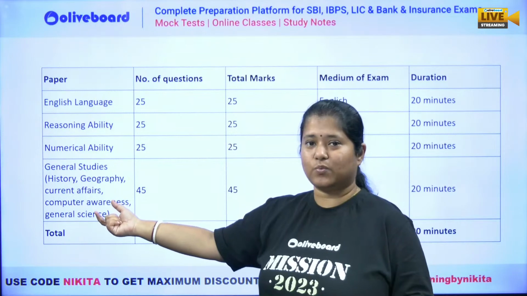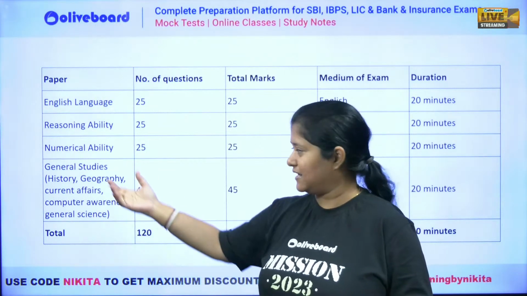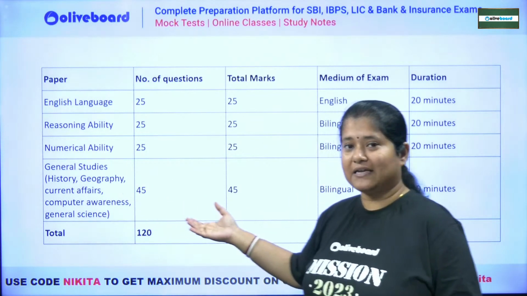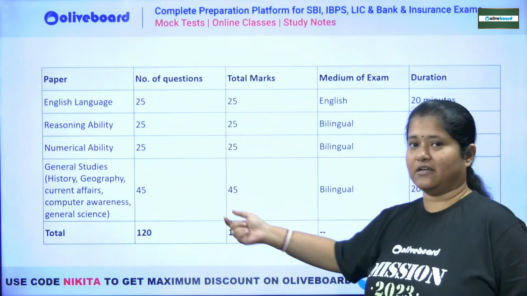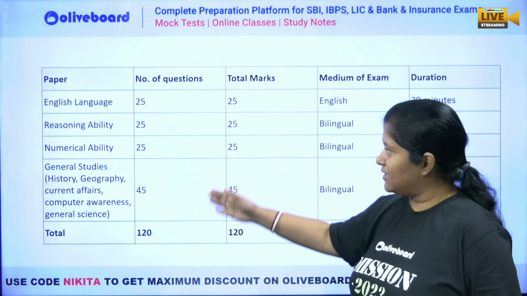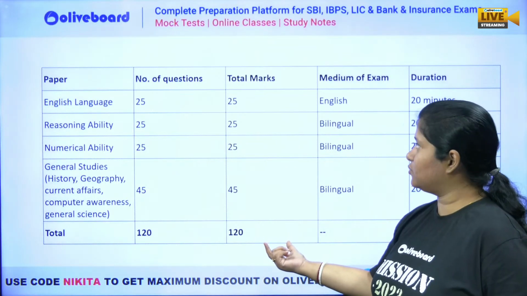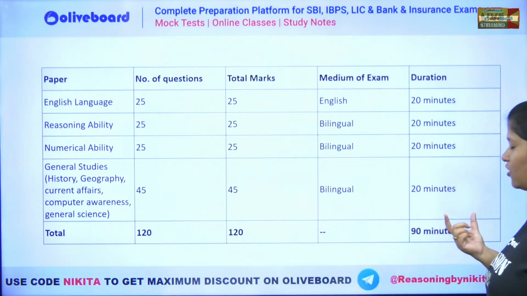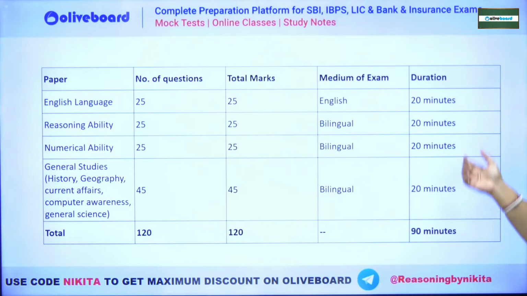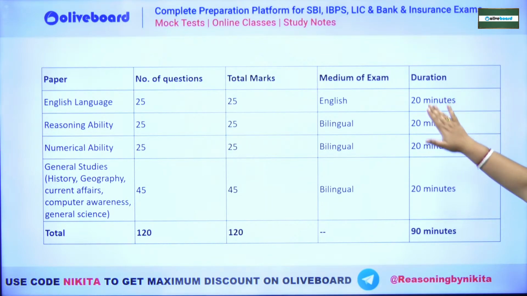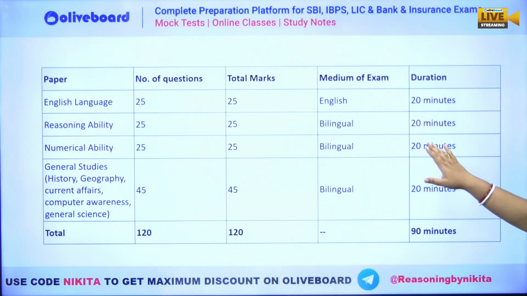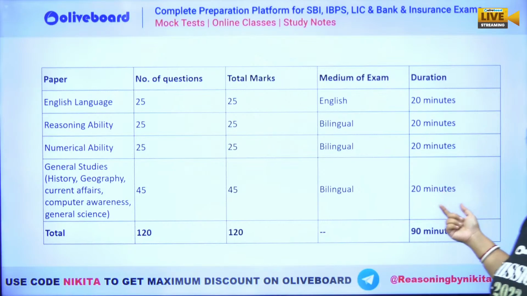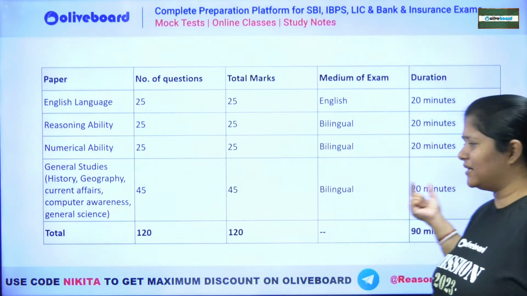This has the highest weightage here, that is your general studies. This particular section has been given the highest weightage. So you can see 45 and 45. So total number of questions is 120 with 120 marks, and the time allotted here is 90 minutes. You can see 20, 20, 20 for each of English, reasoning and numerical ability, and this is also 20. Now you may ask, ma'am, why 20 in 45 minutes?